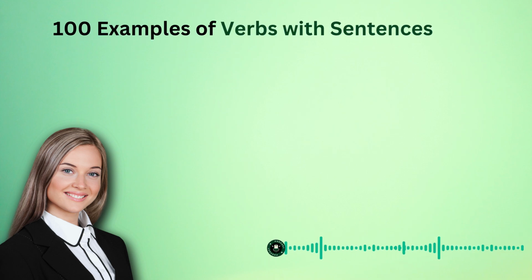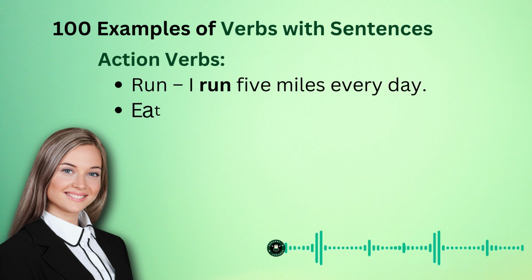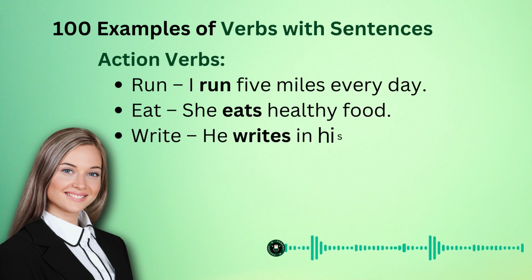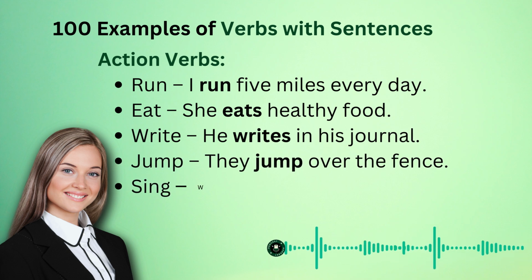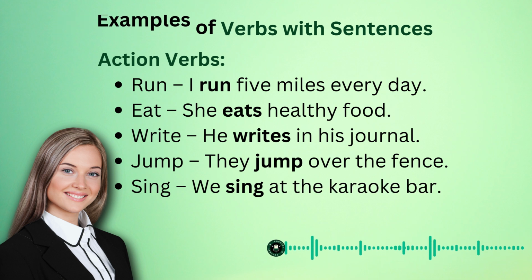100 examples of verbs with sentences. Action verbs. 1. Run: I run 5 miles every day. 2. Eat: She eats healthy food. 3. Write: He writes in his journal. 4. Jump: They jump over the fence. 5. Sing: We sing at the karaoke bar.